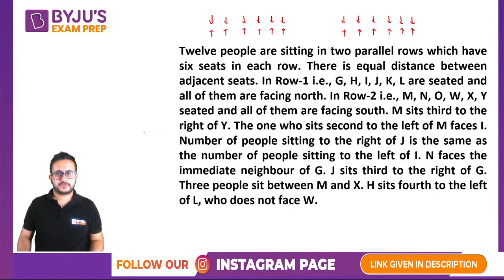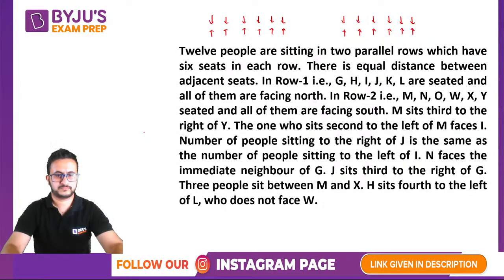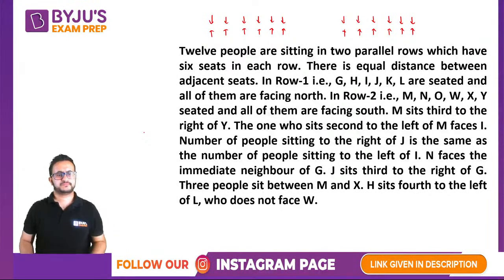So Ashish has done good. No one else? Okay, so we will start with something which gives relation between two people.